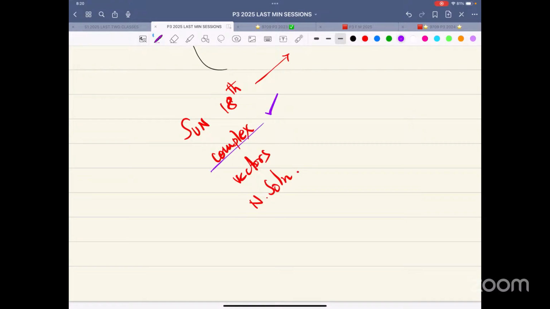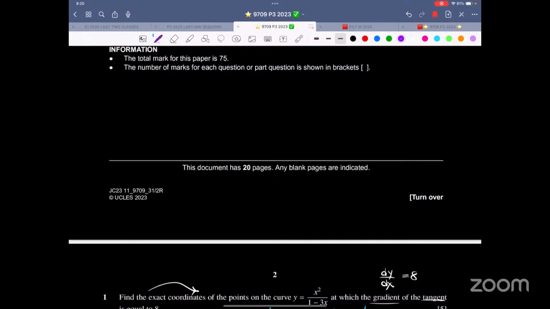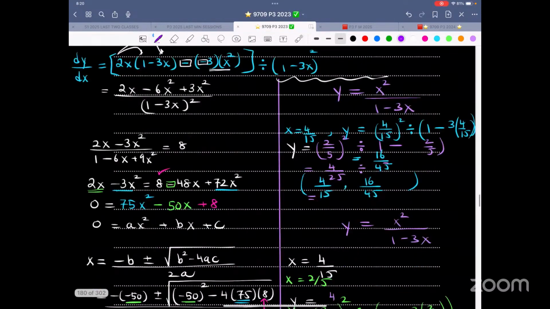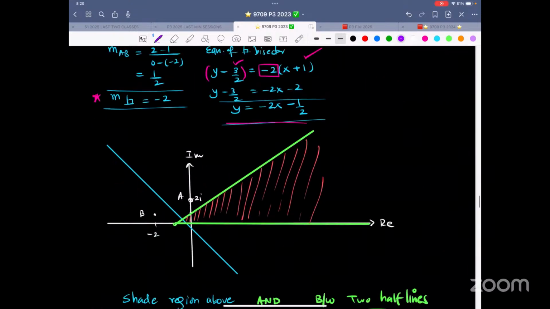So complex done, vectors done. Now the last thing is this thing. And then I'll be signing off for this particular academic year. So let me just get started with this. So numerical solution. Hold for a second.